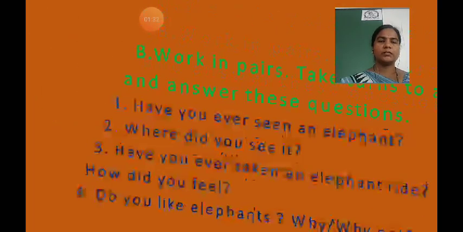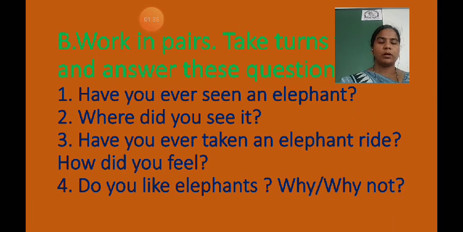So children, now on page number 30 we can see questions have been given, and we have to give the answers orally. B, work in pairs. Take turns to ask and answer these questions. This work you have to do in pairs. You can also ask these questions and discuss them with your parents at home before starting this lesson.